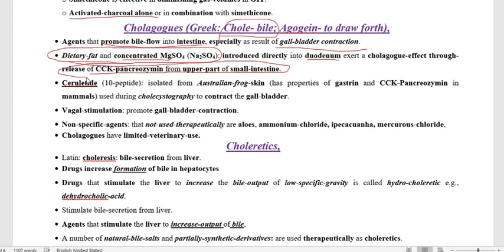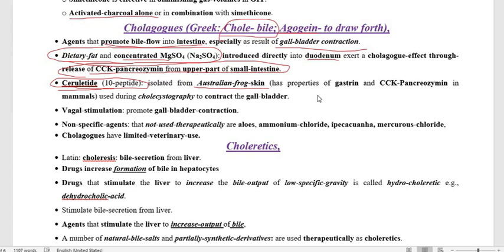Now other than dietary fat and concentrated magnesium sulfate or sodium sulfate, we have cerulitide. So what is this cerulitide? Cerulitide is a decapeptide, and as a cholagogue it has been isolated from frog skin, particularly Australian frog skin. Its function is quite similar to that of dietary fat and magnesium sulfate.